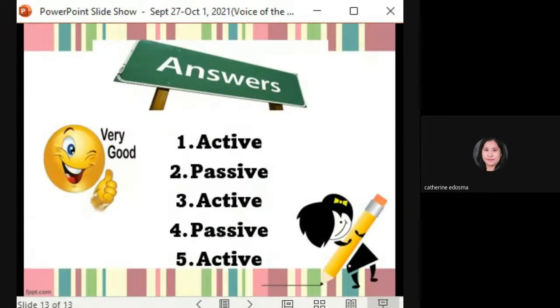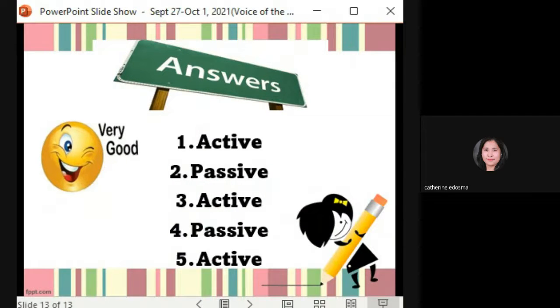So these are the answers for let's practice. Number 1, active. 2, passive. 3, active. 4, passive. 5, active.